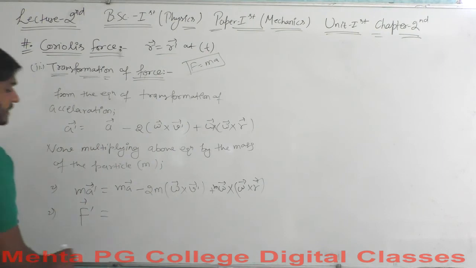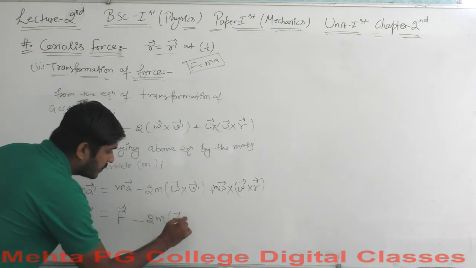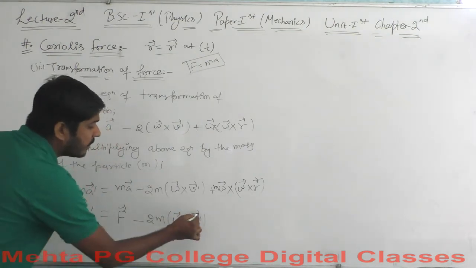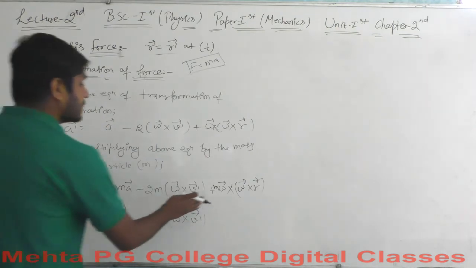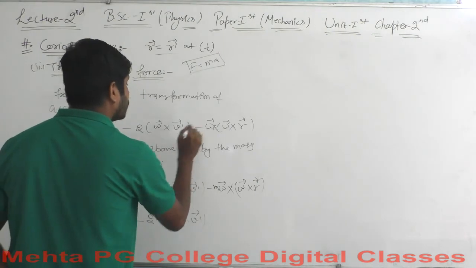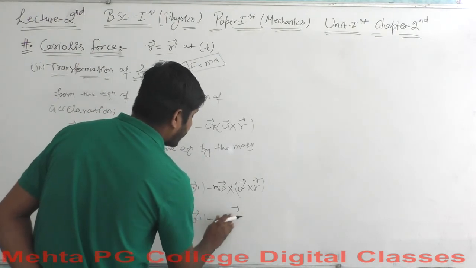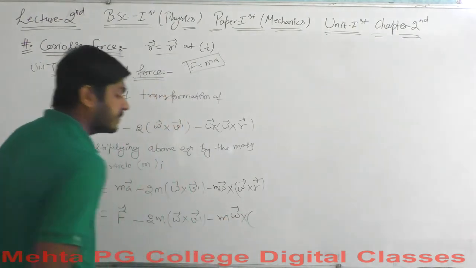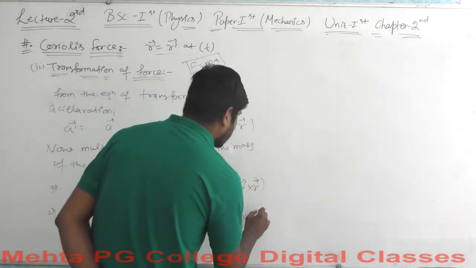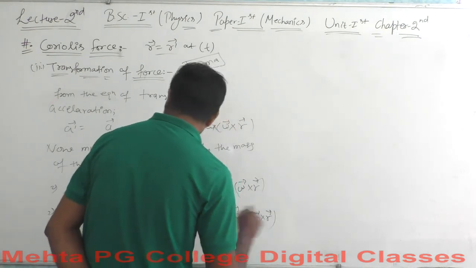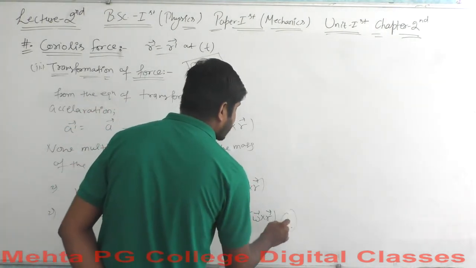So this F dash vector equals F vector minus 2m omega vector cross V dash vector, and again minus m omega vector cross omega vector cross r vector. Let's say this is equation 1, because we need only this one equation to explain.